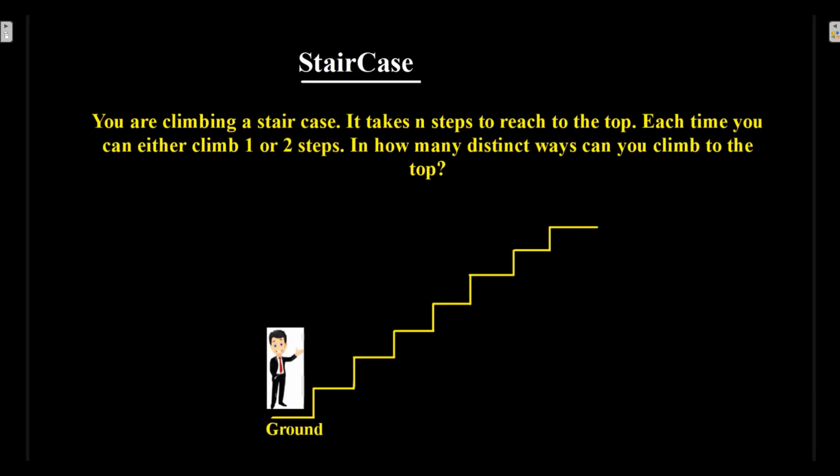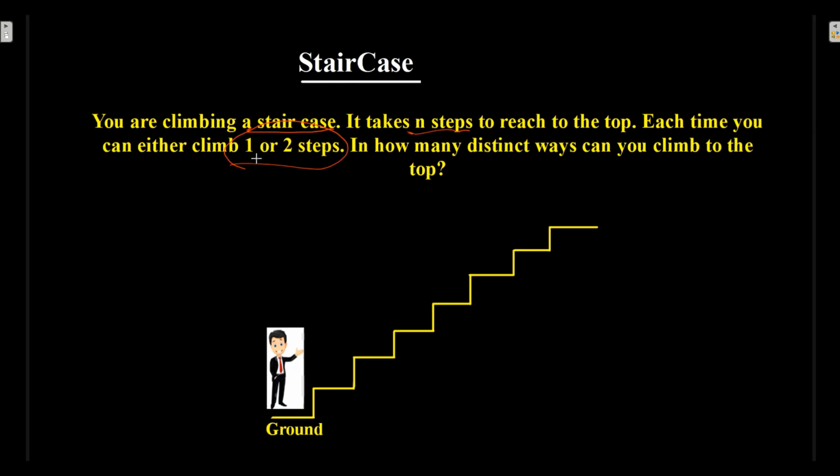Hello everyone. Today in this video, we will have a detailed discussion on the staircase problem, which states that you are climbing a staircase. It takes n steps to reach the top of the stair. Each time you can either climb one or two steps. So in how many distinct ways can you climb to the top?